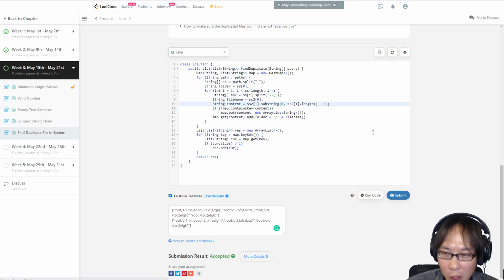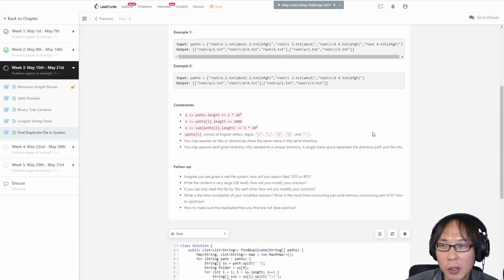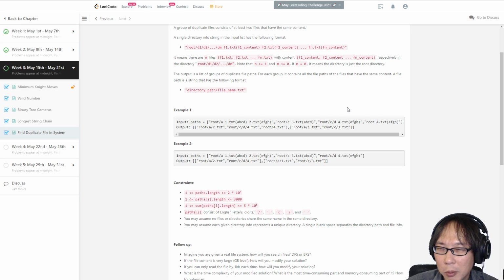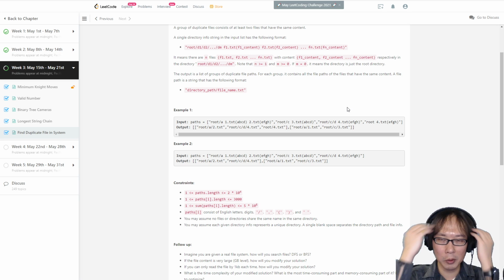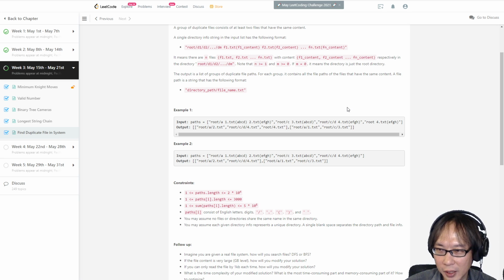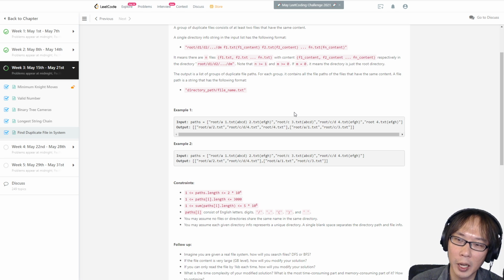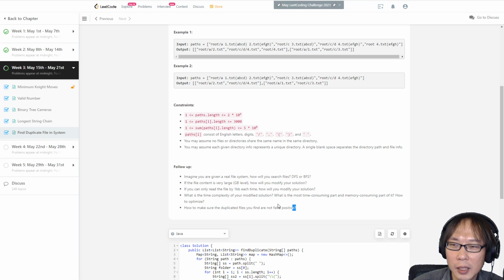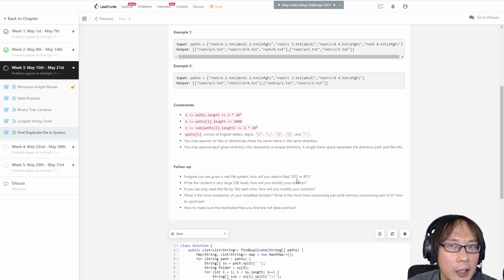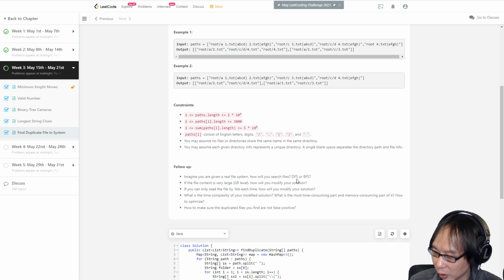Yay. Okay. So now I think the reason why people downvoted it is probably because, I actually don't know. I think this is a simple practice of a hash map, and you probably need to do a lot of split to know the string. Otherwise, I don't see why this got downvoted. Maybe people feel like it's too easy and it's a waste of their time. But I think the most important thing is in the follow-up. So let's try to answer those questions and later see if we can find the answer in the discussion, because I actually don't know the answer.